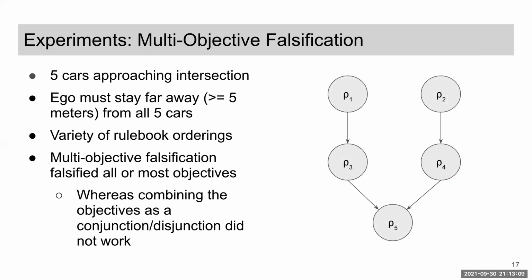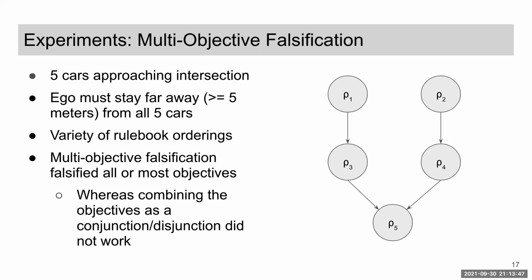We also ran an experiment to test our approach to multi-objective falsification. We developed a Scenic program which specifies 5 adversary vehicles approaching an intersection in addition to the ego vehicle. The multi-objective specification we used is that the ego must stay at least 5 meters away from each of the other 5 vehicles at all times. We tried a variety of rulebook orderings for this, including the one shown on the right. Using parallelized multi-objective falsification for 30 minutes, we were able to falsify all 5 objectives for many orderings and at least 4 out of 5 for all of the others.